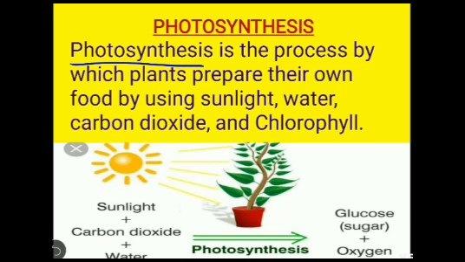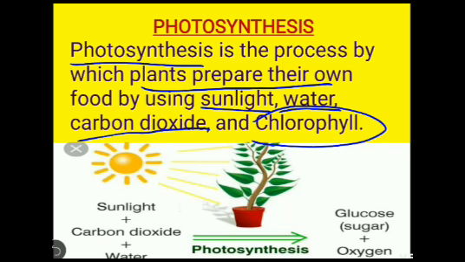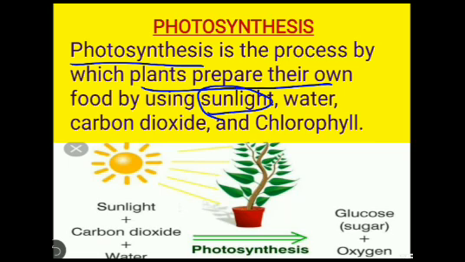Photosynthesis is the process by which plants prepare their own food by using sunlight, water, carbon dioxide, and chlorophyll. These are the four major requirements for photosynthesis. Is it clear?